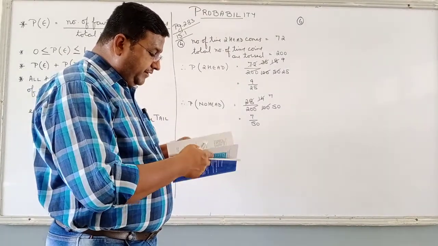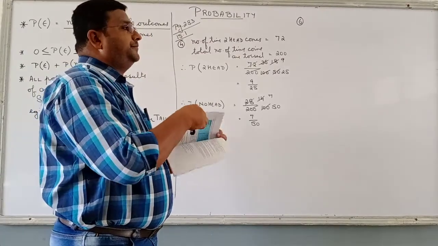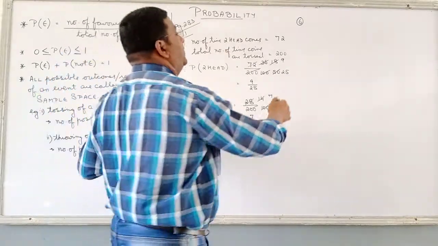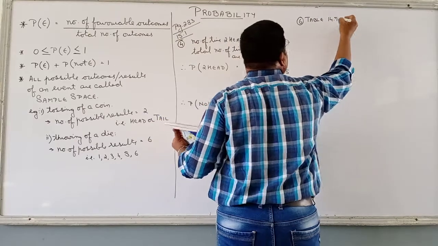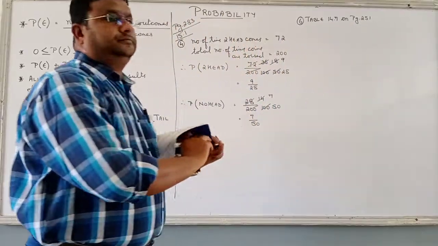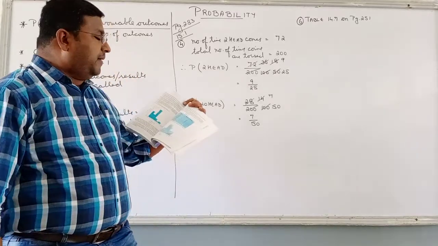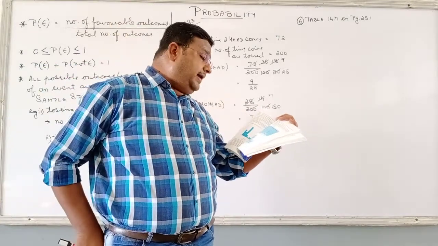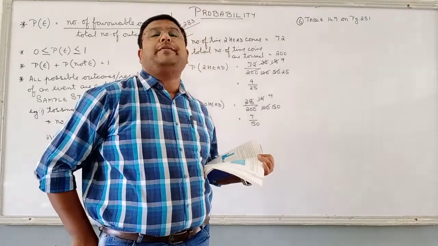Where is table 14.7? Table 14.7, if I see, is on page 251. Can you see this? Question number 6. If I look at this table, I will see that the table is about marks 0 to 20, 20 to 30, 30 to 40, 40 to 50 and so on. And number of students, how many students got how many marks? 0 to 20, how many students?